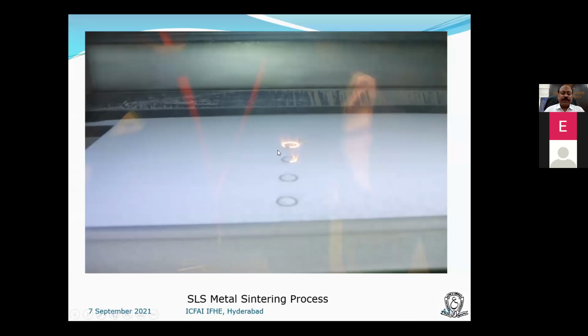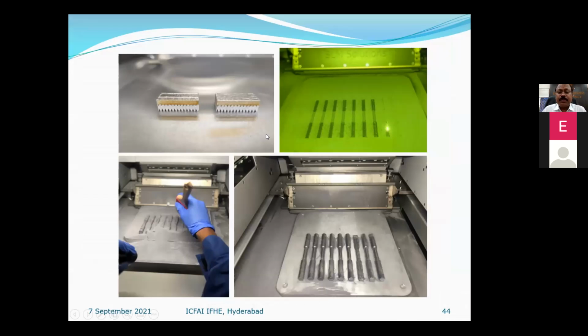So here sintering is taking place, metal sintering in metal 3D printing, and these are some of the components we built. These are 2 components built with titanium, and just 1 week back we built samples for one PhD student. Now this is aluminum alloy. Okay, we built 9 specimens, and we have cleaned them, and they appear like this. This is a build plate.